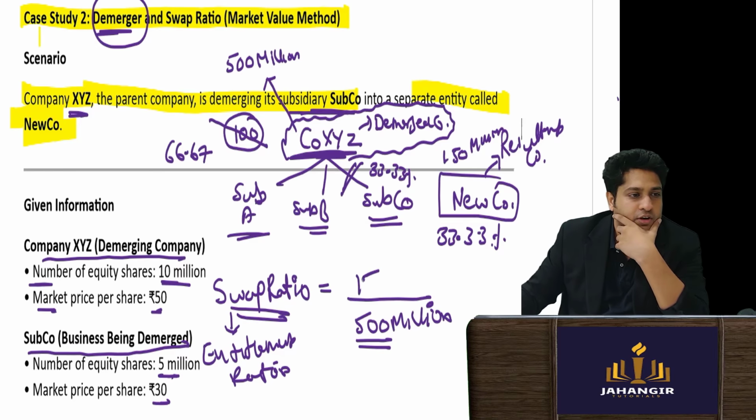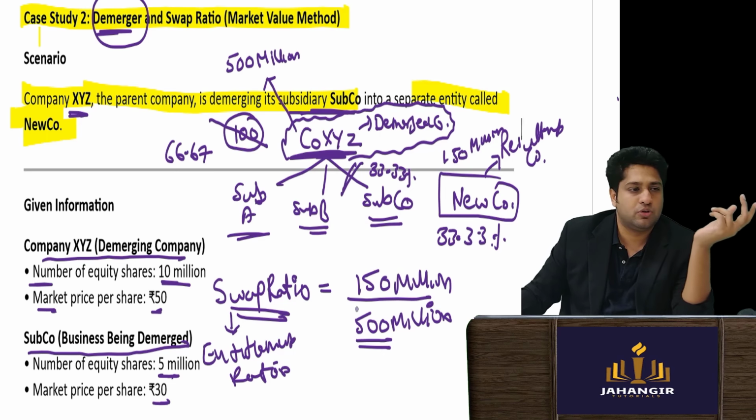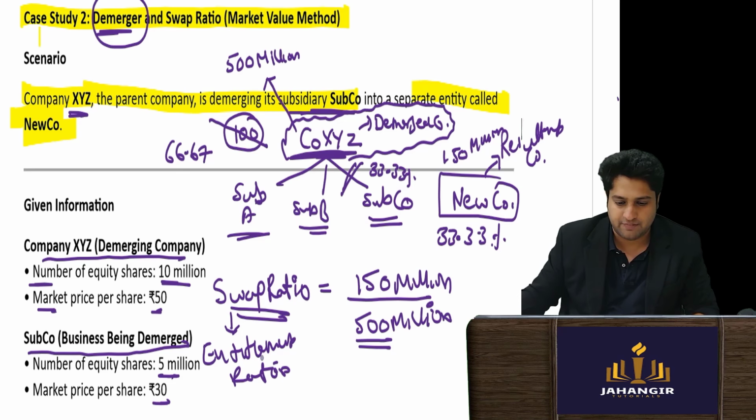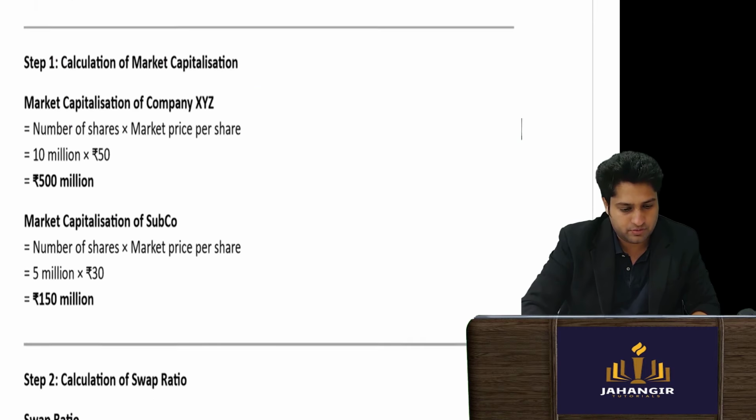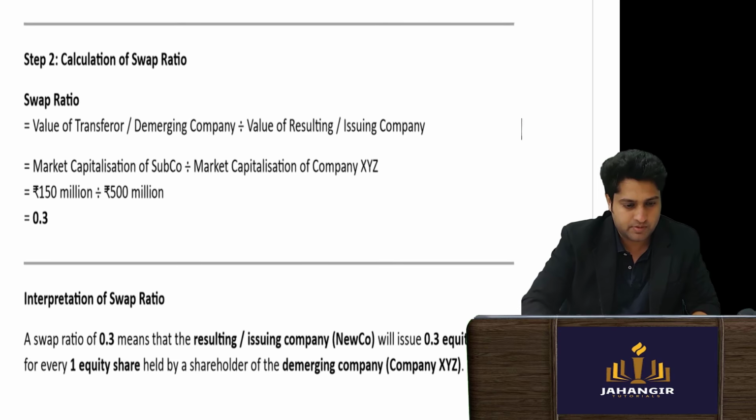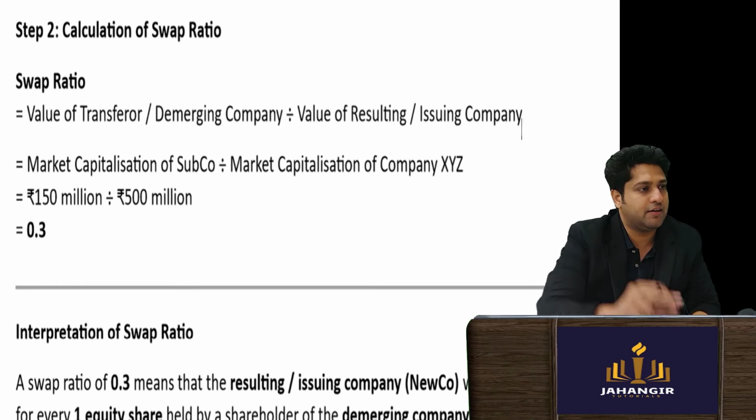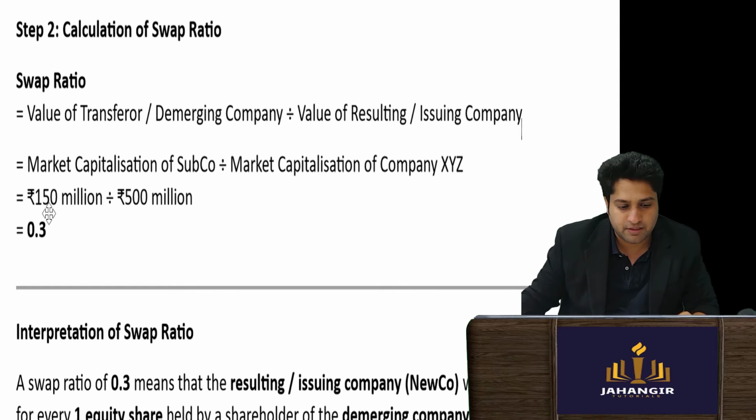To understand how much you are entitled to, I'll see the percentage transferred. It was 150 million divided by 500 million, so we'll do the calculation. Why did we do it here?